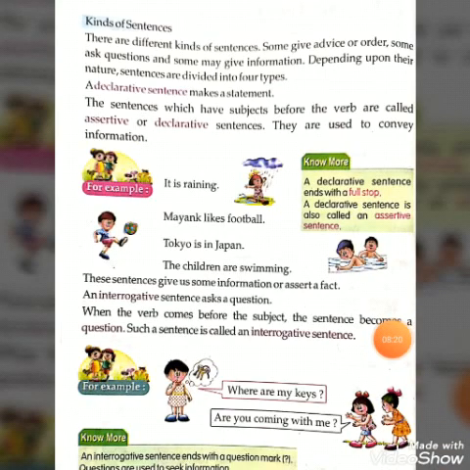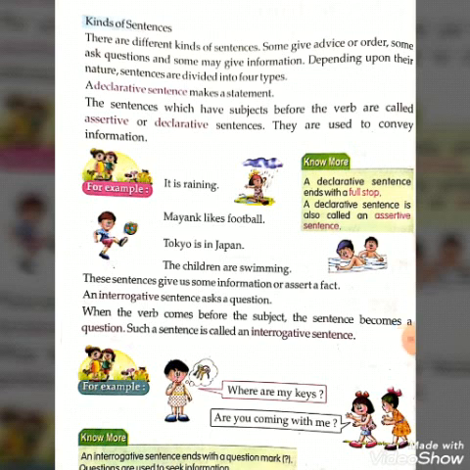Now Tokyo is in Japan. Next one, last example. The children are swimming. Who is swimming here? The children. The children is the subject, and are swimming is the verb here.